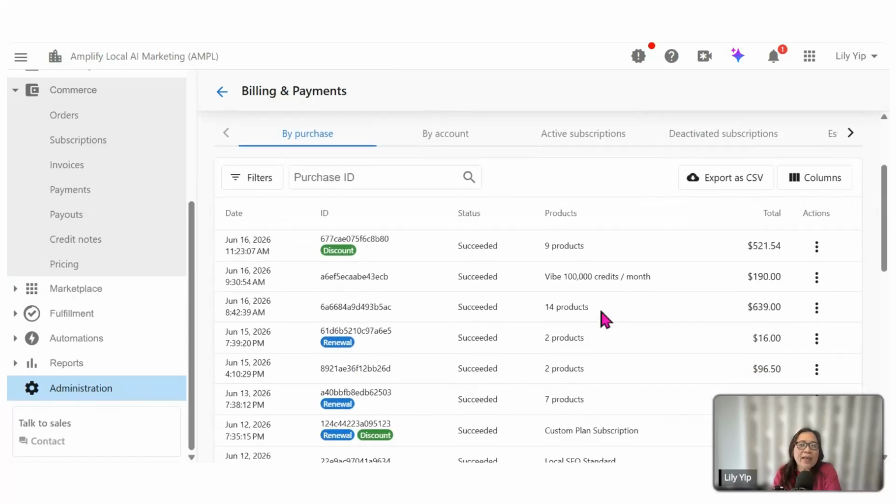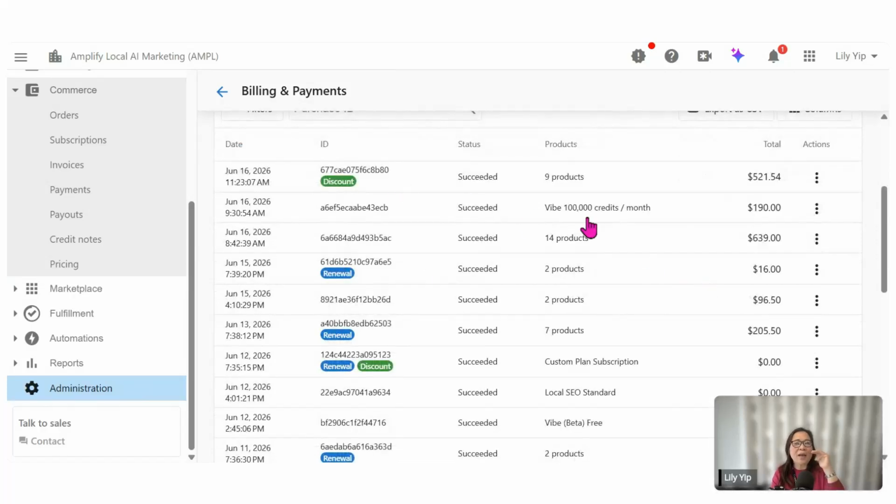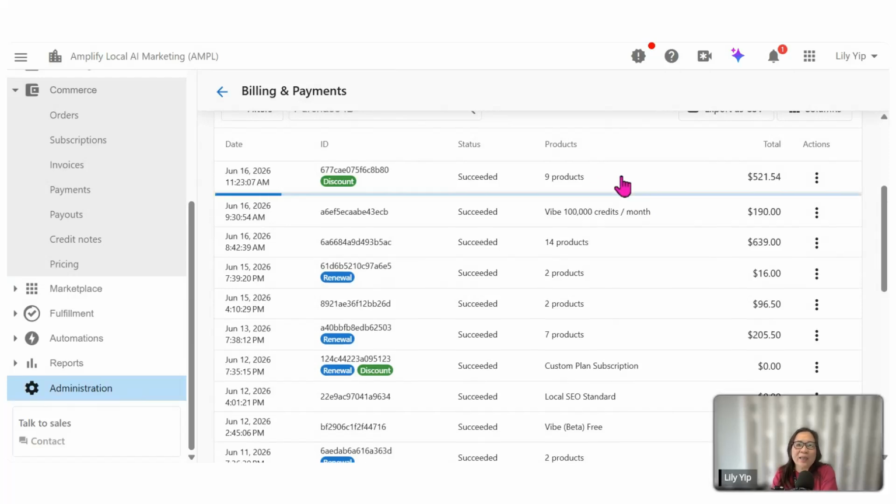Now, moving downwards, you're able to see the purchases. Under this section, every day you are able to see some charges or items that have a product renewal. For example, on June the 16th, there are 9 products charged to this card for $521. So you may wonder, what are these 9 products? You can simply click on any blank space.